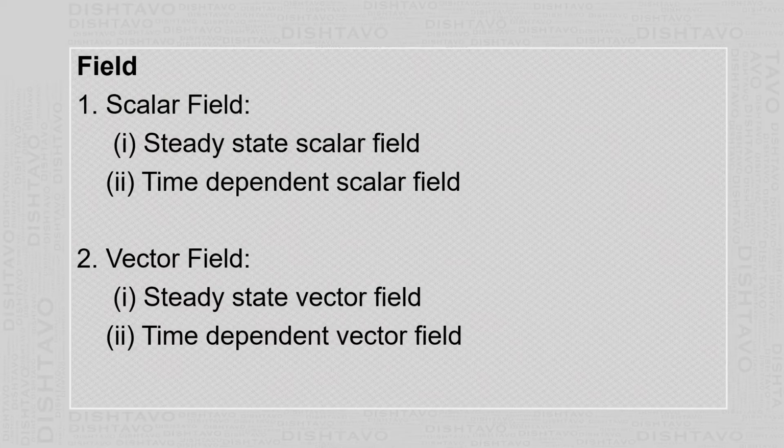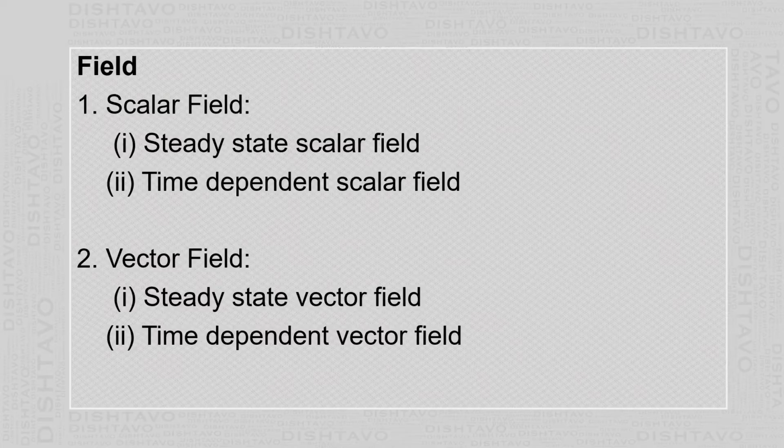A steady state scalar field is one where the function does not depend on the time, but it depends on the position. Example, the work done to lift a body from the surface of the earth to a certain height does not depend upon the time, but it depends only on the position. So it is a steady state scalar field.